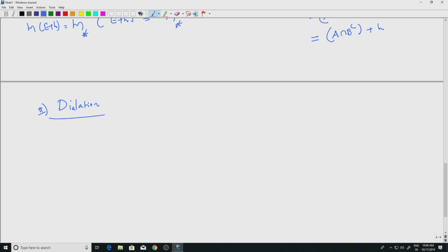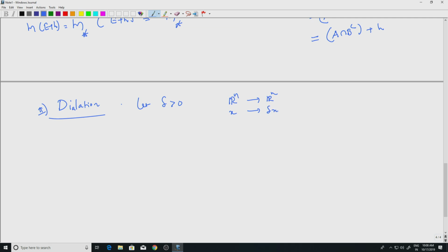Okay, so what is dilation? You take some positive quantity delta greater than 0 and you multiply by delta. So, you are looking at the map from Rn to Rn, x going to delta x.